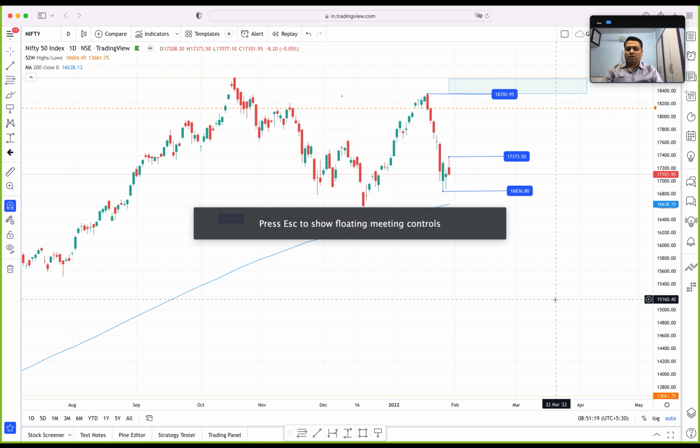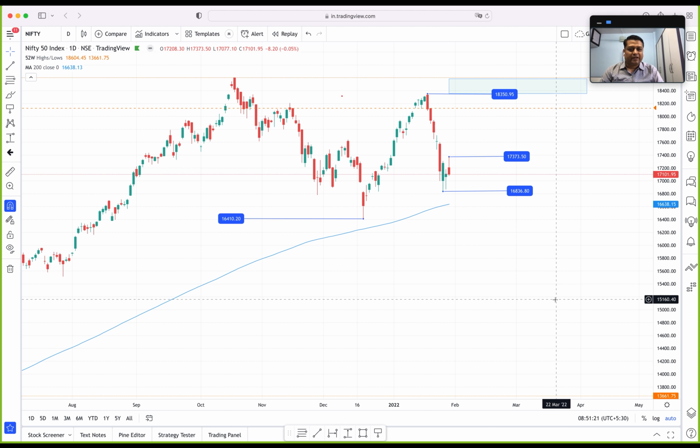Cool. So these are three important levels that I have marked. What has happened in Nifty? We have seen from this high of 18,604 to this low of 16,410. Now obviously this 18,350 level is like a lower high to us. This is a high, this is a low, this is a lower high, again a lower low, again a lower high, and a lower low.